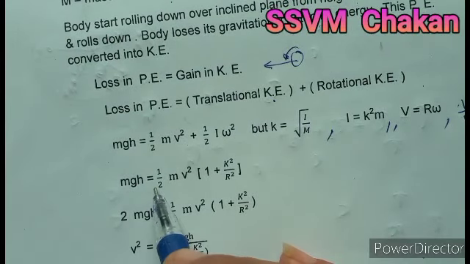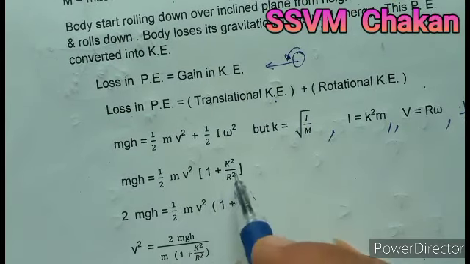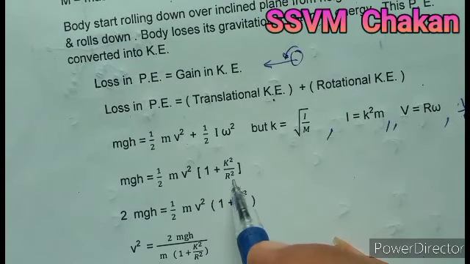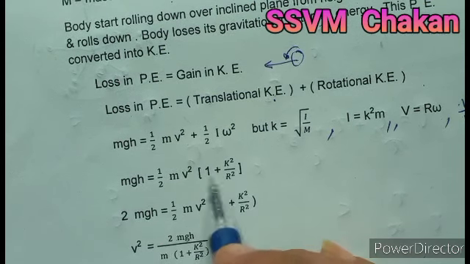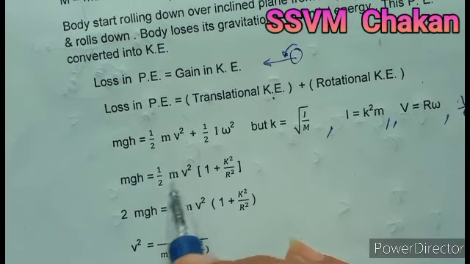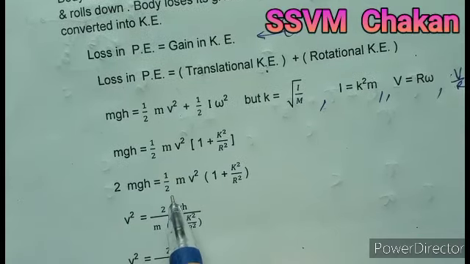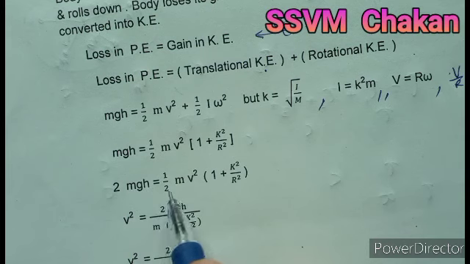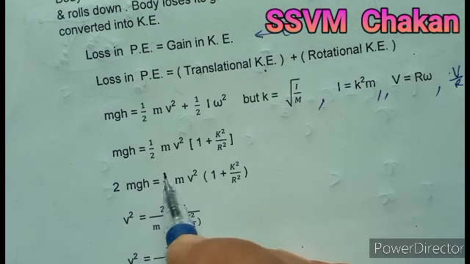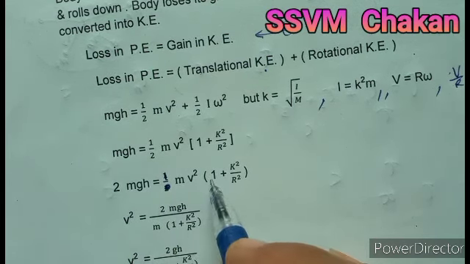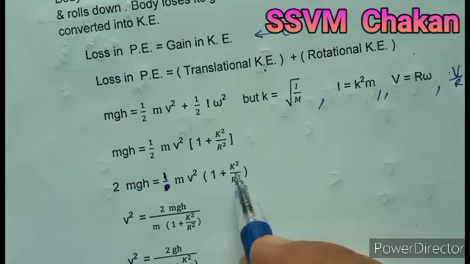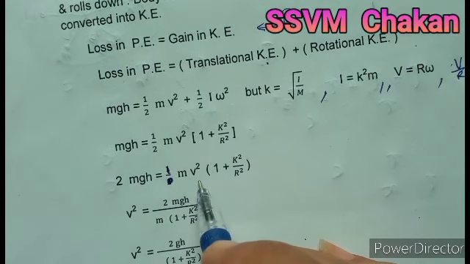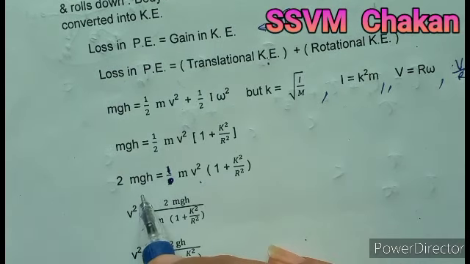Then mgh is equal to 1/2 mv² times the bracket 1 plus k²/r², taking 1/2 and mv² common. Shift these two to the other side. So 2mgh is equal to mv² times the bracket 1 plus k²/r². Keep v² on one side and shift all the terms to the other side.